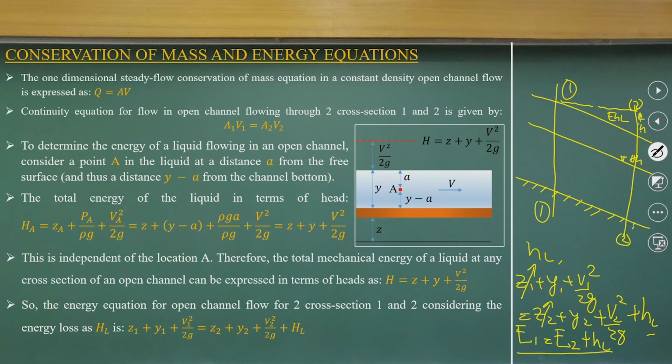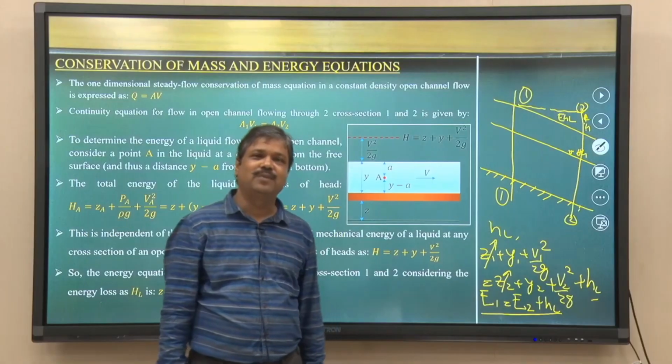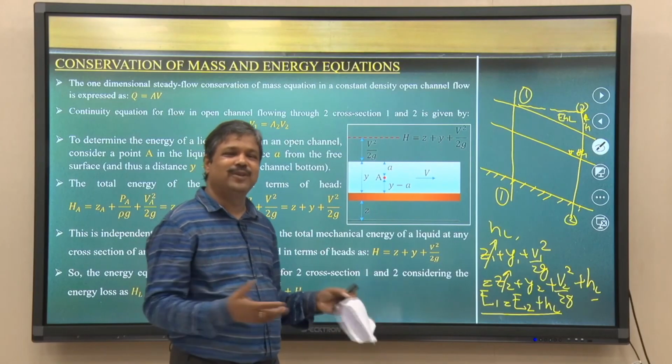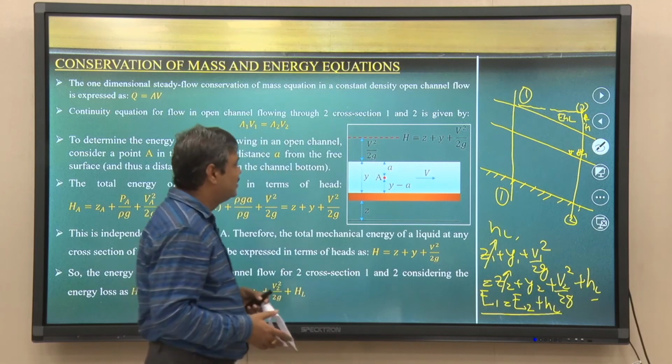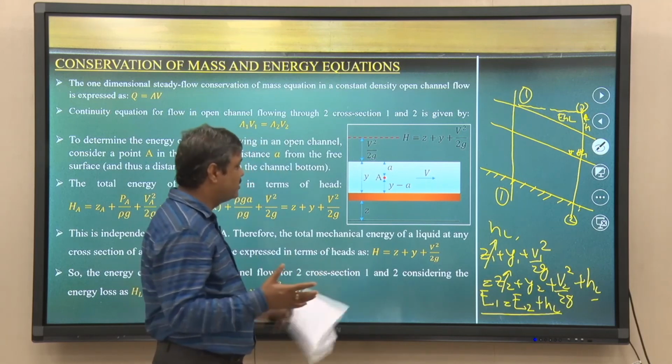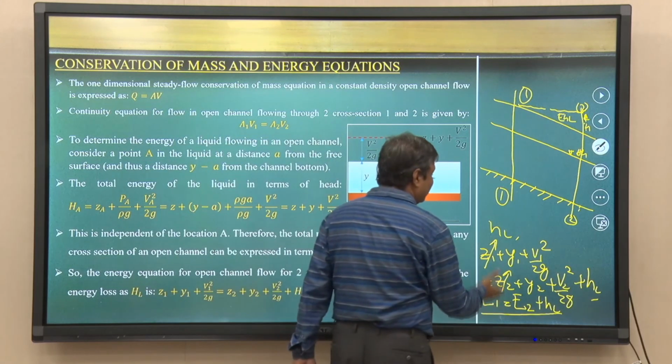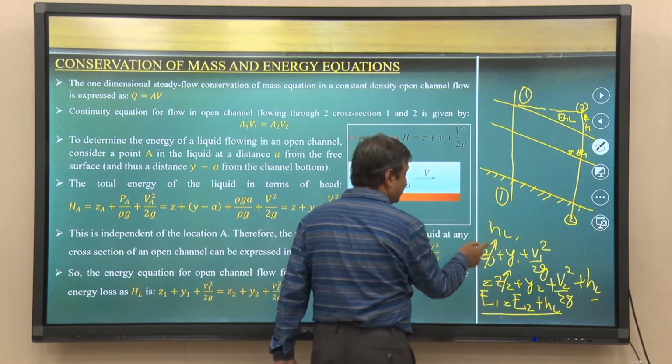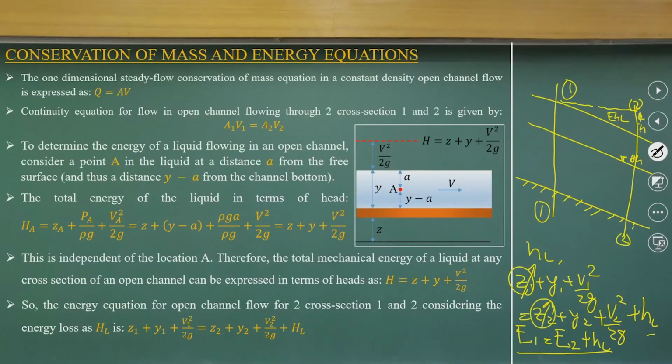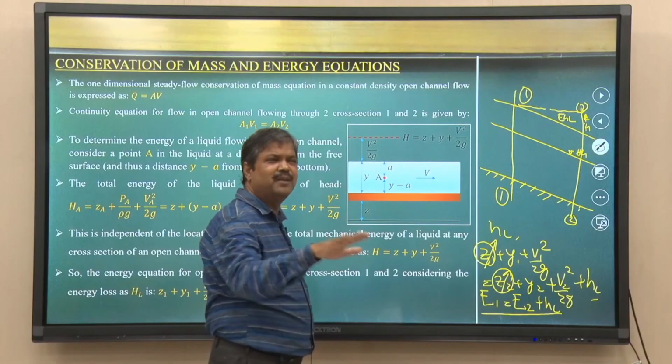So, very simple. As we learned from Bernoulli's equation and from pipe flow, the same concept we are putting in with the assumption, as I said, of very flat conditions.